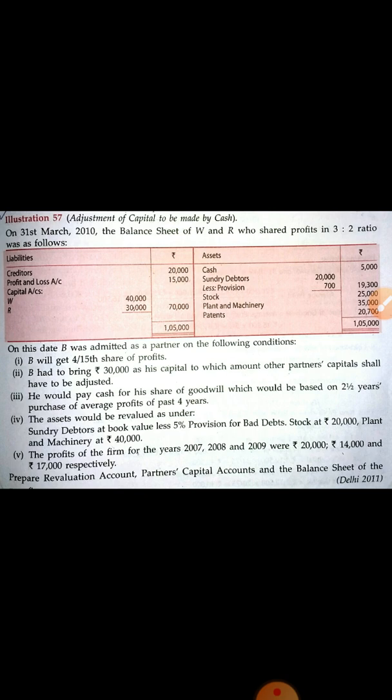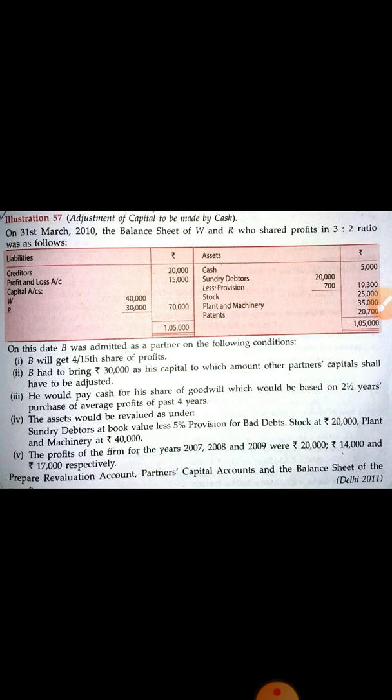The only difference is, in place of current account you write cash account. But if the question says you have to adjust in the current account, then you write current account. But if it is not given, or it is given that it is to be done in cash, then in place of current account you write cash account.